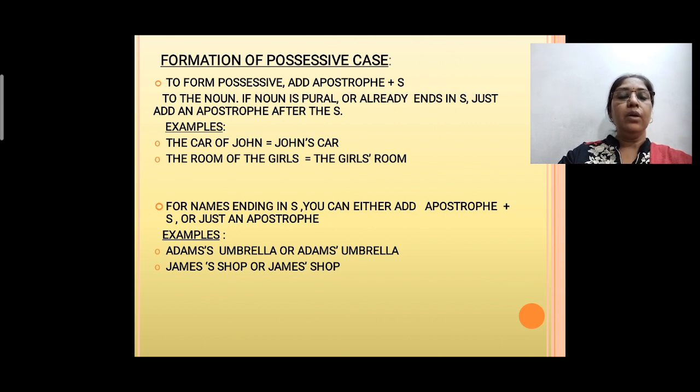Next one. For names ending in s, you can either add apostrophe plus s or just an apostrophe. For names which end in s, you have both options here: you can add apostrophe plus s or just an apostrophe. Let's see this with an example. Adam's umbrella or Adams' umbrella. Here apostrophe s in Adam's is okay, and if you write the apostrophe after the s, that is also okay. Let's see the second example. James's shop or James' shop.